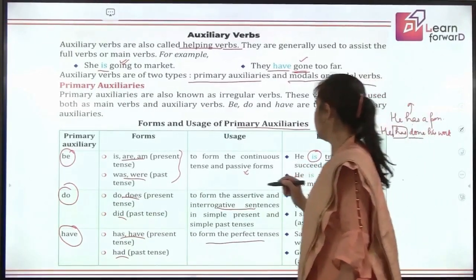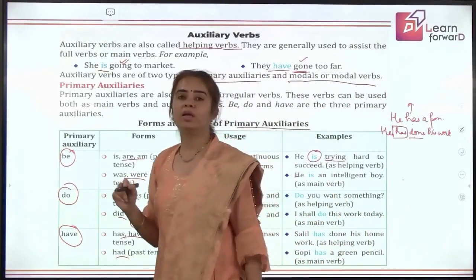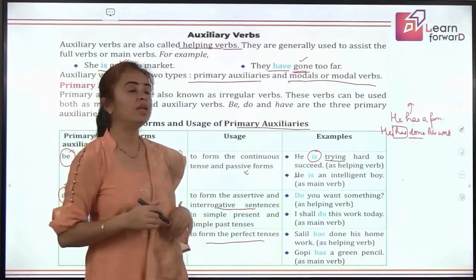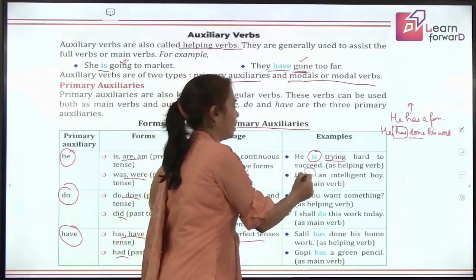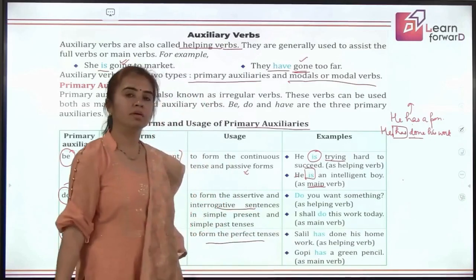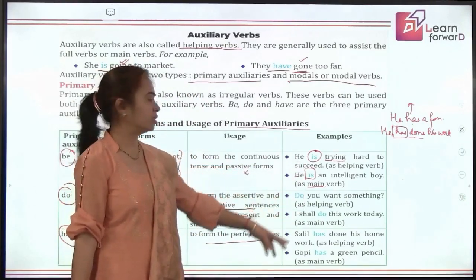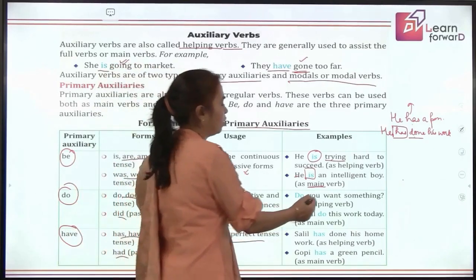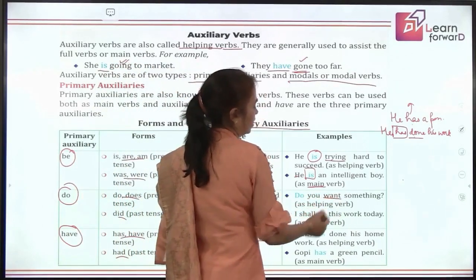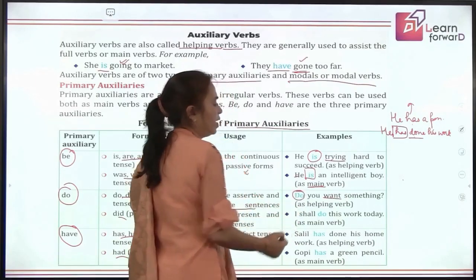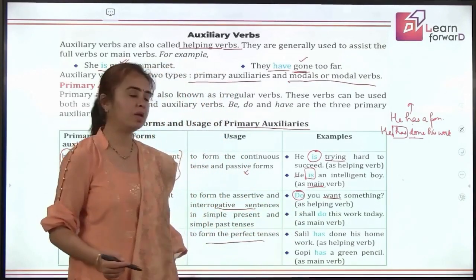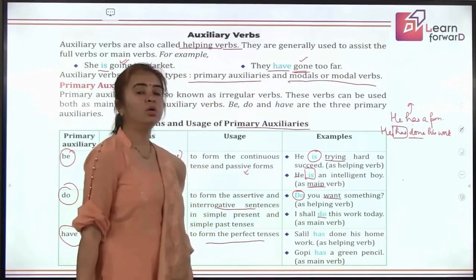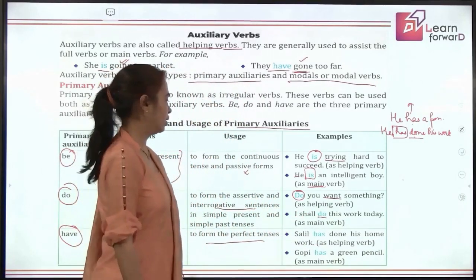When we say he is an intelligent boy, now here, because there is no other action, so is the main verb here, children. It is not an auxiliary verb, right? So this marks the difference. Now, do you want something? So it is here helping verb because the main verb here is want. So do is only helping it out. It is a primary auxiliary. But if I say I shall do this work, then here do is the main action here.